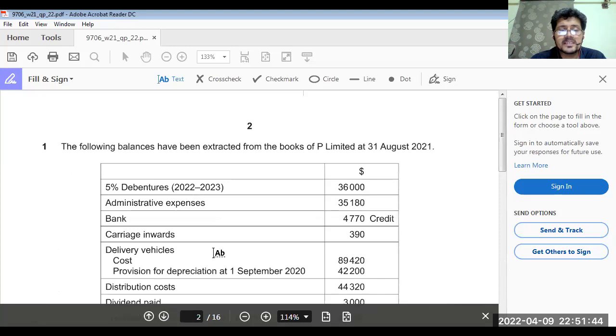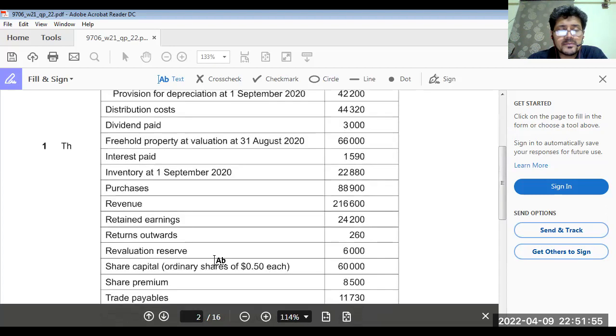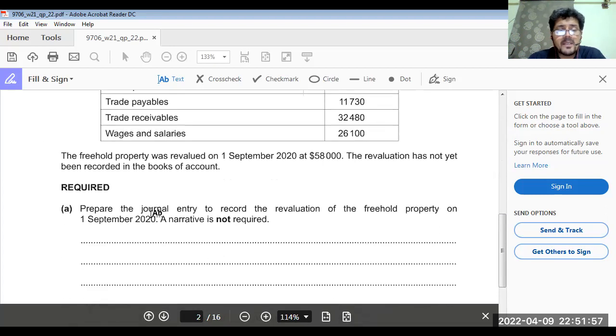See, this is your first question. Now, the following balances have been extracted from the books of P Limited, 31st August 2021. Okay. Now, what we have to do? The freehold property was revalued on 1st September 2020 at $58,000. The revaluation has not yet been recorded in the books of accounts. Prepare the journal entry to record the revaluation of the freehold property on 1st September 2020. A narrative is not required.